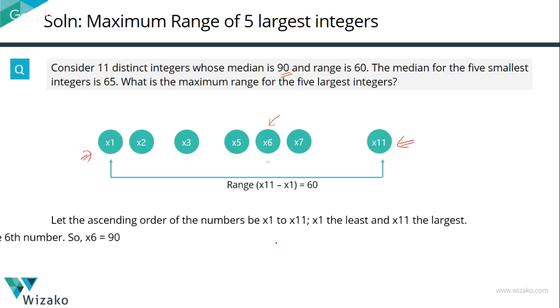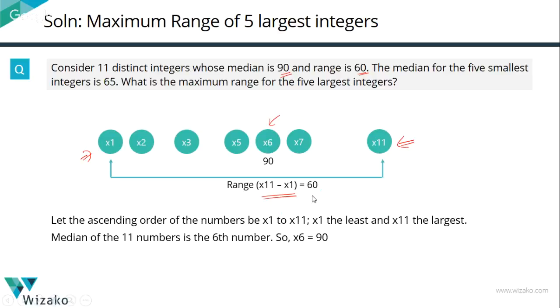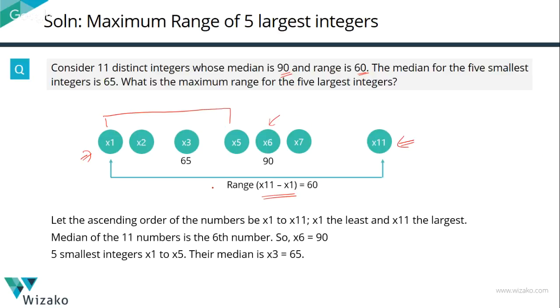So x6 is equal to 90. The range of these numbers is 60, essentially x11 minus x1 is equal to 60. The question mentions that the 5 smallest integers are going to be x1 to x5. Their median is 65. For these first 5 numbers, the median is x3, which is equal to 65.